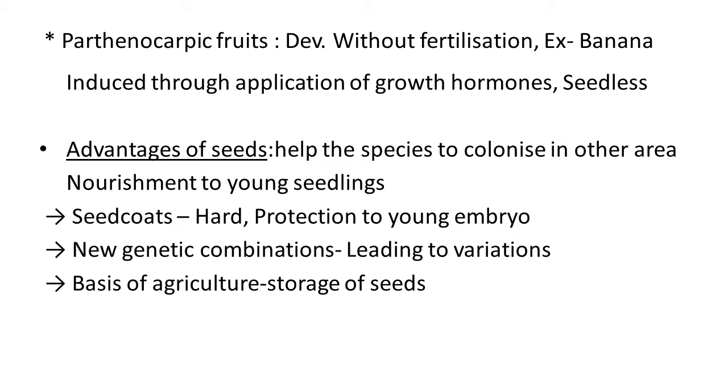Example is banana. Here, the development of parthenocarpic fruits is induced through application of growth hormones, and these fruits are seedless. So we can say, in the field of agriculture, by using various growth hormones, farmers can produce this type of fruits.